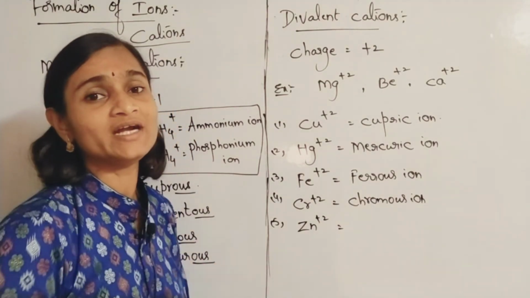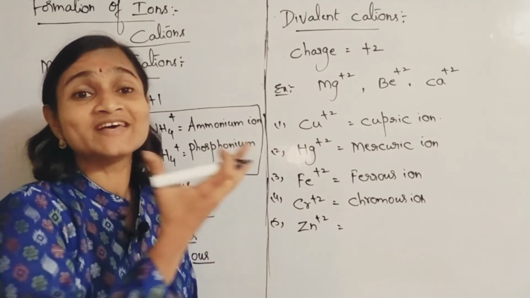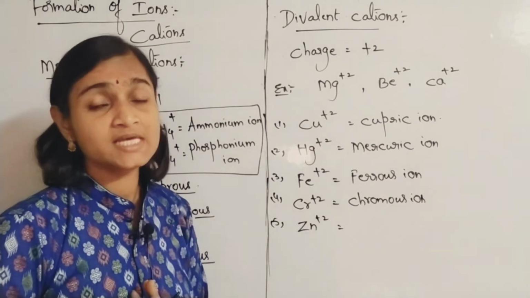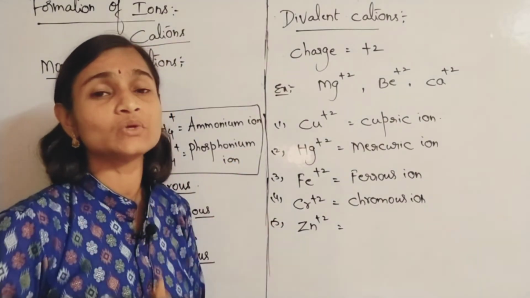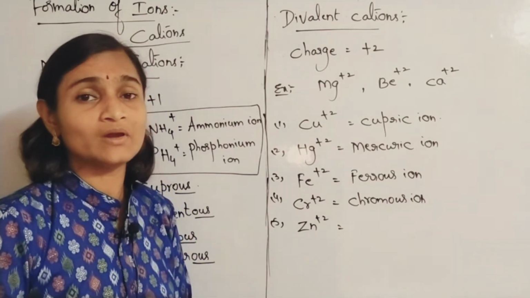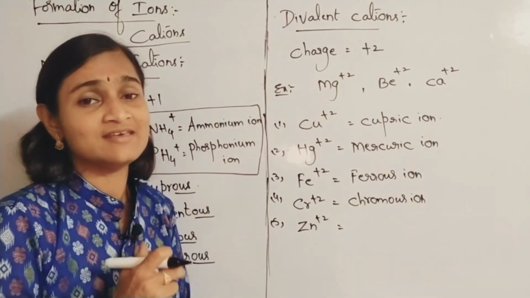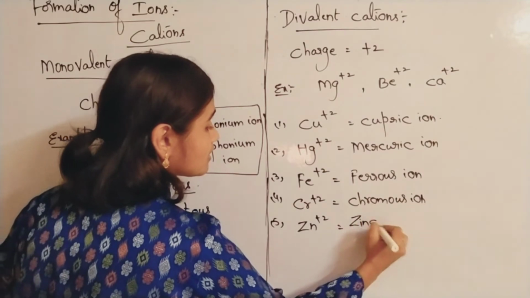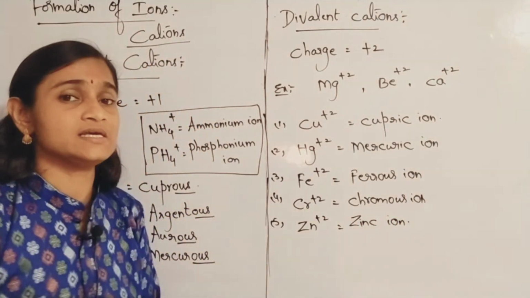Zinc will form only one type of ion. There is no variable valency for zinc because vacant orbitals are not available in the zinc atom. 4s2 3d10, all 10 electrons are totally filled in the 3d subshell. So there is no vacant orbital, so zinc will form only one type of ion. It doesn't have variable valency. So Zn plus 2, zinc ion.